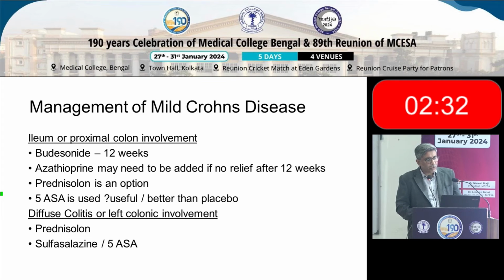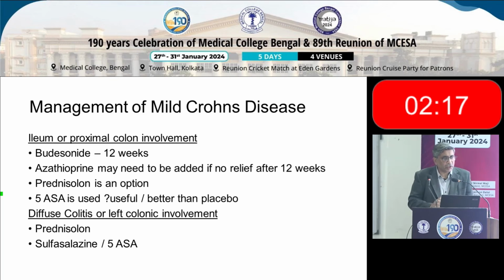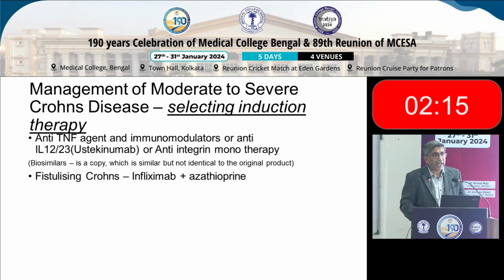What about diffuse colitis or left colonic involvement? In mild Crohn's, again, often we have to give steroids and maintain with 5-ASA or sulfasalazine. Now, coming to moderate and severe Crohn's disease, again, as I mentioned, you have to select the induction therapy. And as before, anti-TNF agents and immunomodulators or anti-IL-12 and 23 and anti-integrin are quite useful.